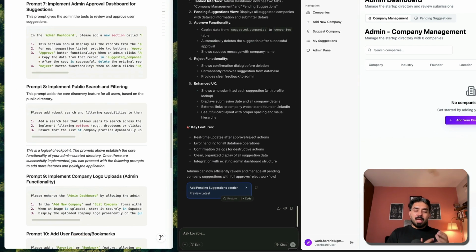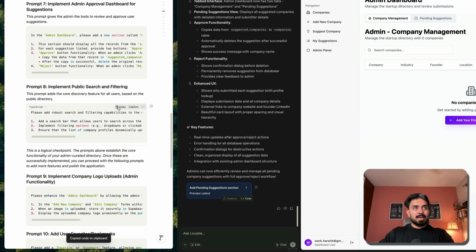For any directory application, search and filtering are two core features that it should have. If I have a directory containing thousands of companies, users would want the discovery to be as easy as possible. So search and filtering are two very important features that you need when it comes to a directory application. There are more advanced features. If your database is huge, you might want to look into RAG based or vector based semantic search, such that even if it is quite close, the results should pop up.